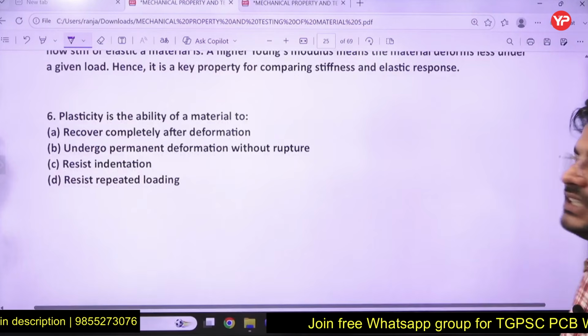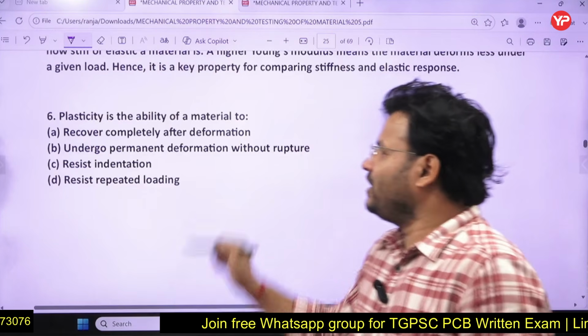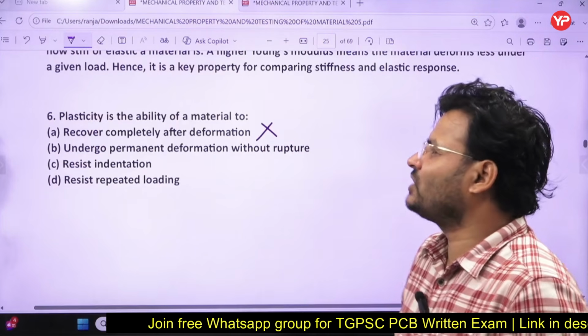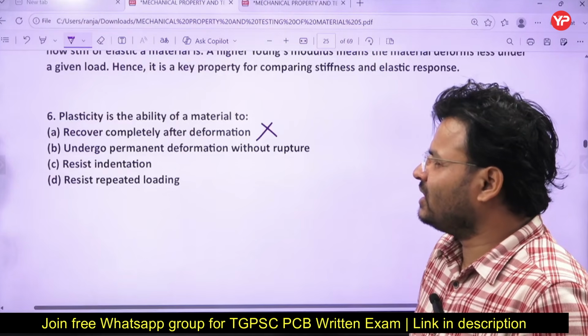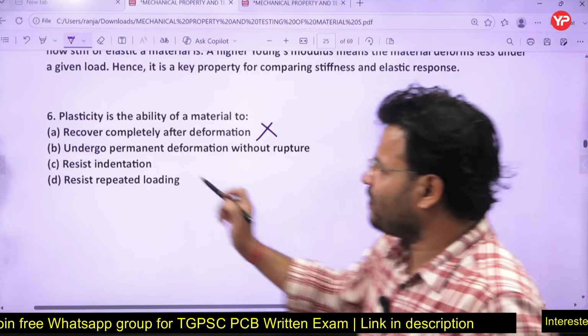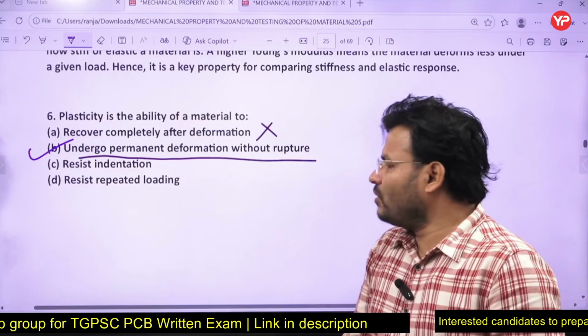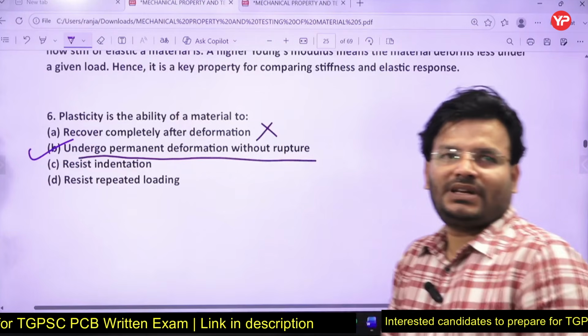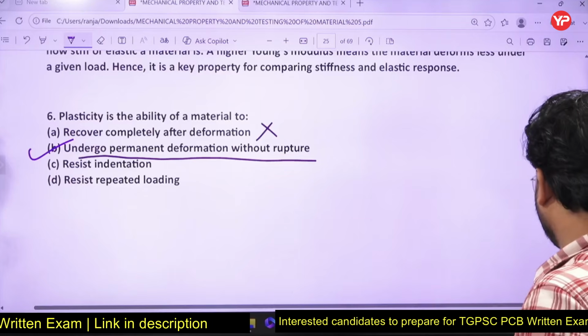Yes, plasticity is the ability of a material. What is plasticity? Is it the ability of a material to recover completely after deformation? No sir. It is to undergo permanent deformation without rupture, not to resist indentation or resist repeated loading. Yes, B for Bombay is the right answer. Undergo permanent deformation without rupture is the right answer, and hopefully all of you have also given the correct answer to that question.